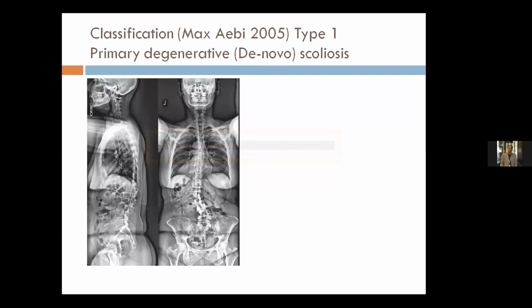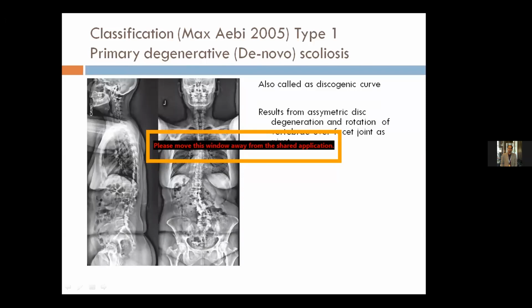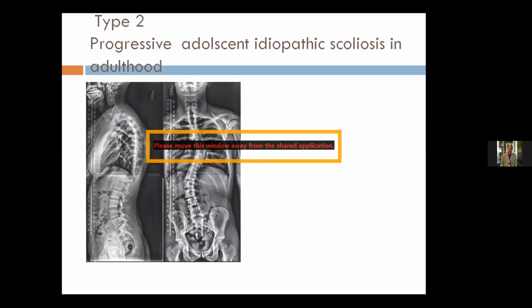So the first thing we said is that we'll discuss classification. This is the simplest classification, which was given by Aebi in 2005, which is basically an etiologic classification. We all know this. This is a primary degenerative scoliosis, which is classified as type 1. It is also called a discogenic curve. It results from asymmetric disc degeneration and rotation of the vertebrae over the facet joint as pivot. Sagittal plane deformity is usually loss of lordosis or flat back, and mostly occurs in the lumbar or thoracolumbar spine, associated with symptoms of radiculopathy and canal stenosis.